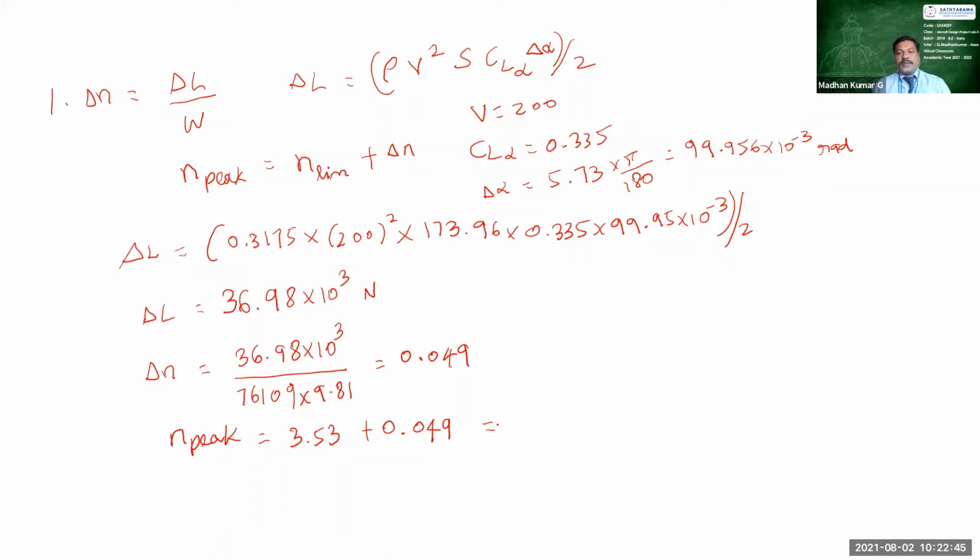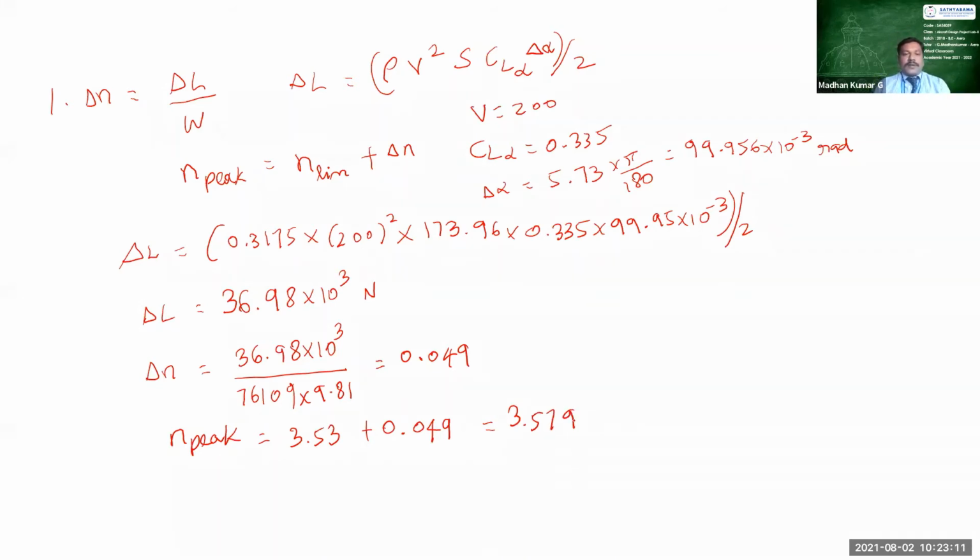And now what is the total value NP? 3.579. I think 3.579. Okay. Yes. So this is the value of NP.